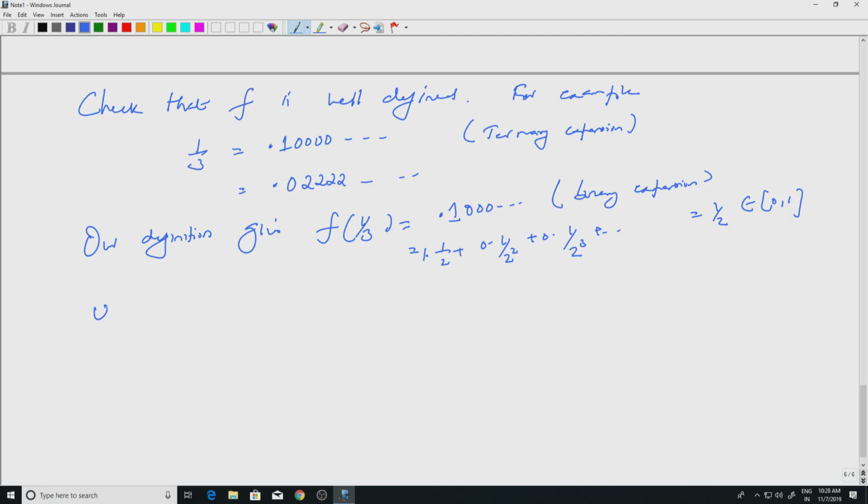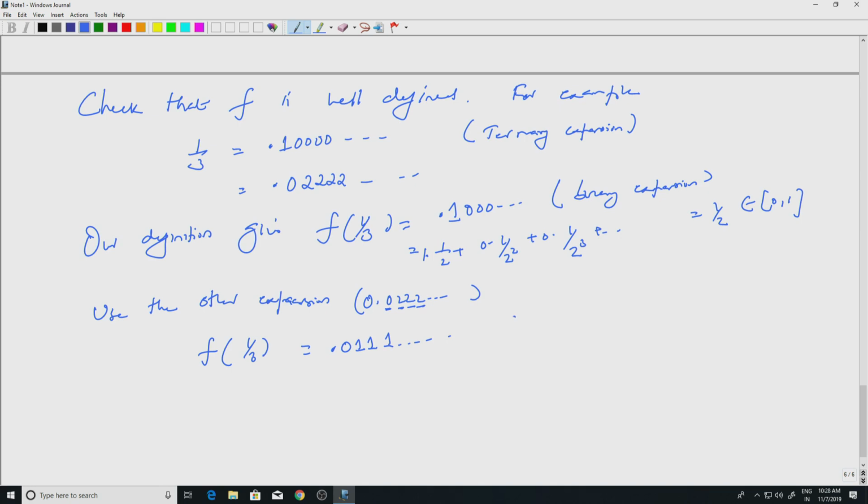So, what is that? That is 0.02222, this number. If I look at f of 1 by 3, I divide by 2 if I do not see 1. If I see 1, I put 1 and then I put zeros. The first element here is 0, so I divide by 2, I get 0. The next element is 2, it is not 1, so I divide by 2, I get 1. Here it is 2, so I will get 1. Here it is 2, I will get 1, and it is all 2, so I get 1, 1, 1. I do not get zeros anywhere anymore.